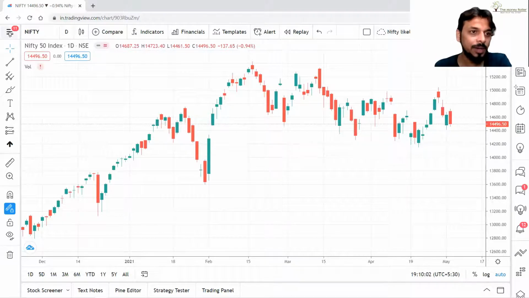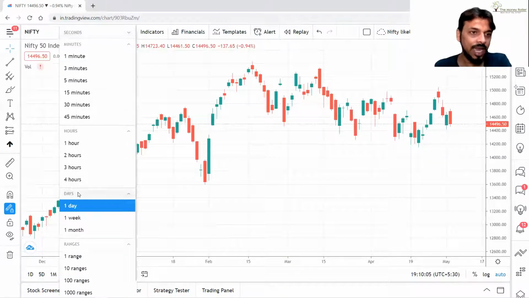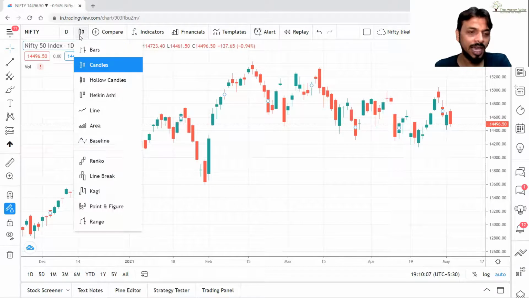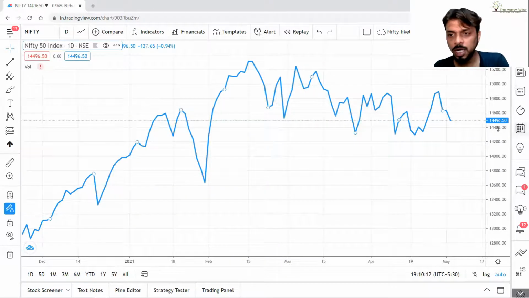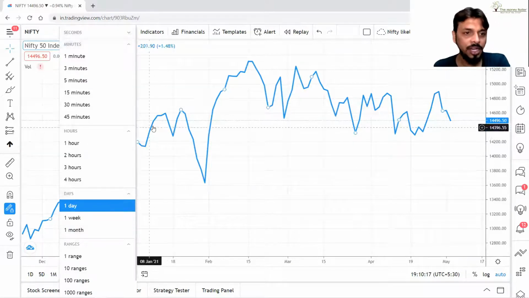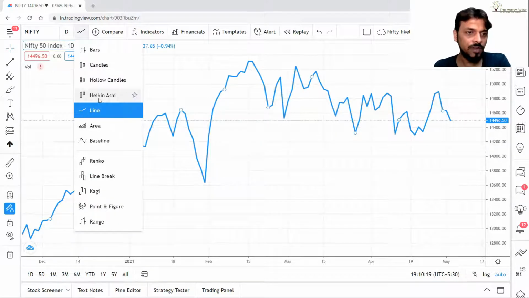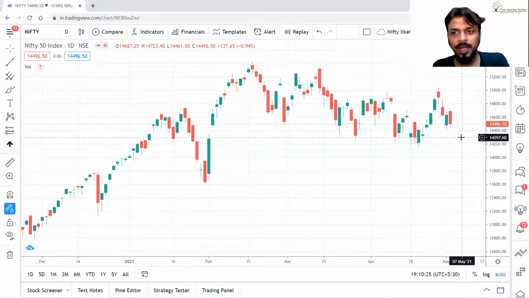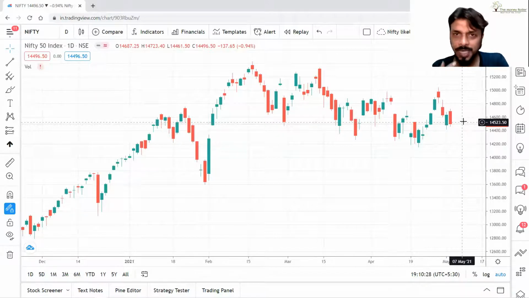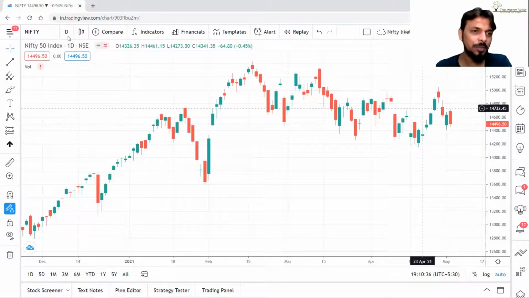Now, you can clearly compare the line chart with the candlestick chart, and you will find the line chart gives us nothing, just a dot. Whereas, as an analyst, I need more information. So when I move to candlesticks, I know a lot of things, correct? I know the day's range. And that is important. The more the information, the better for the trader, correct? Better for the trader.